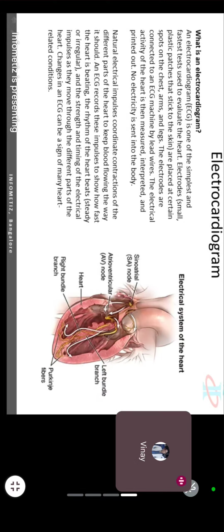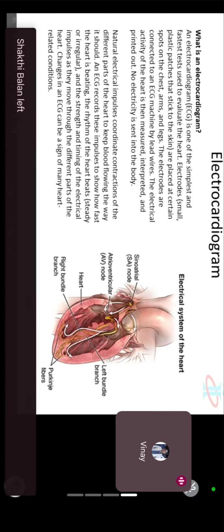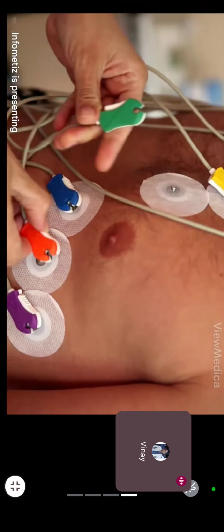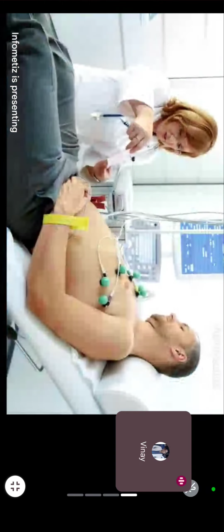This is very important for pumping blood, and it is regulated by the current in our heart. So to measure the current, to check whether our heart is working properly or not, we have the electrocardiogram, also known as ECG.